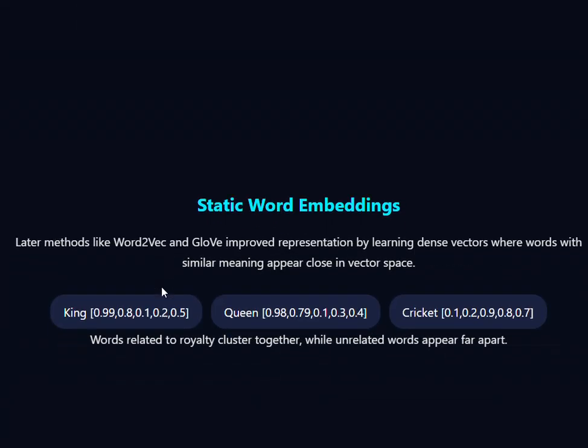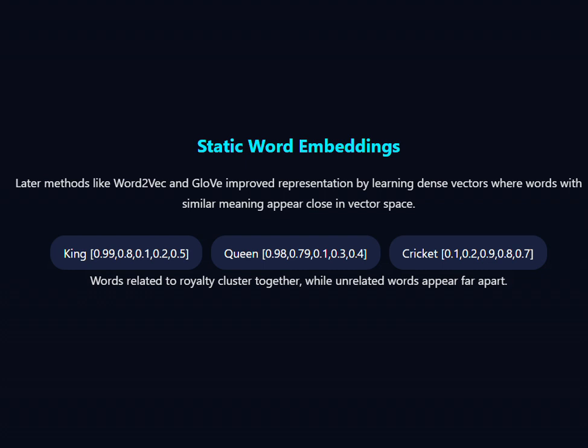So let's go to our third topic, that is static word embedding. Static word embeddings are like the second generation of NLP. Researchers developed word embeddings. The popular methods to do word embeddings were word2vec or GloVe. I'm sure you would have heard of word2vec, right? So instead of large sparse vectors, words become dense vectors. Like the king, the queen, the doctor, right? They'll be more closely related.